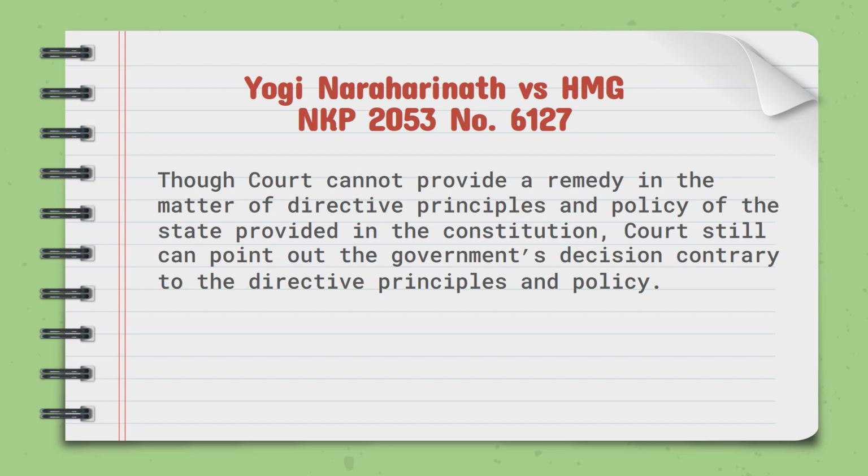In this case, the court said issues related to directive principles normally cannot be raised in court, but the government has to go in the direction of fulfilling the directive principles. It should not go in the opposite direction. If the government does so, the Supreme Court still has the right to point it out.